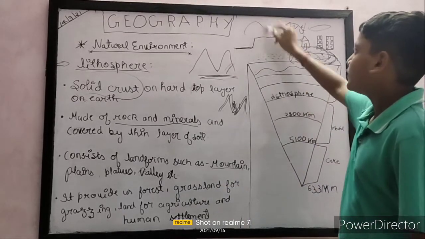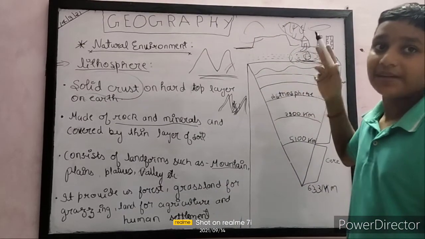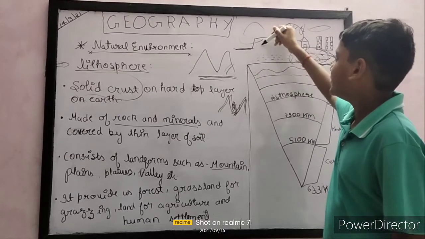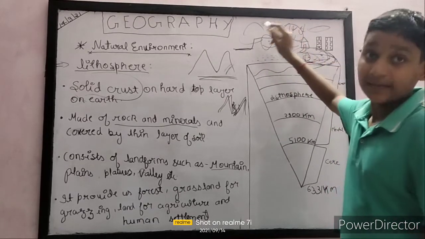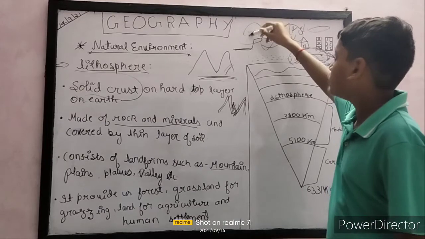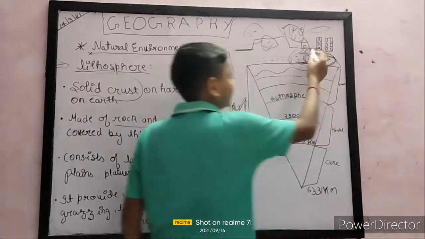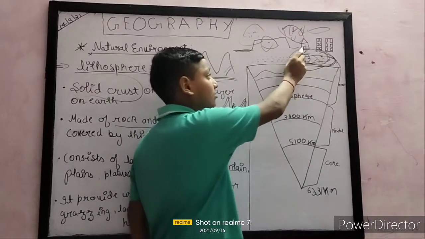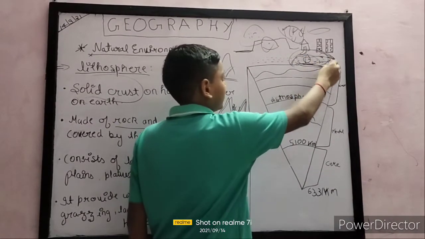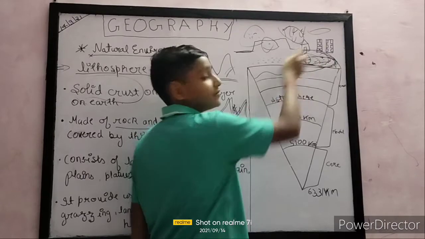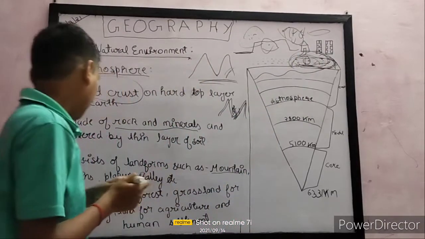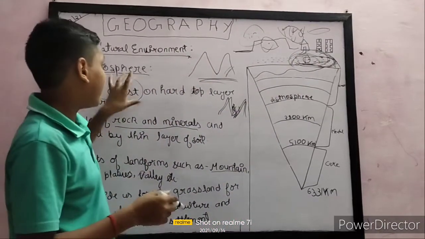On the lithosphere we do agriculture. Farmers grow their crops. And for human settlement, you can see these houses that we live in. This part is lithosphere at which we live. So I hope you have understood this lithosphere.